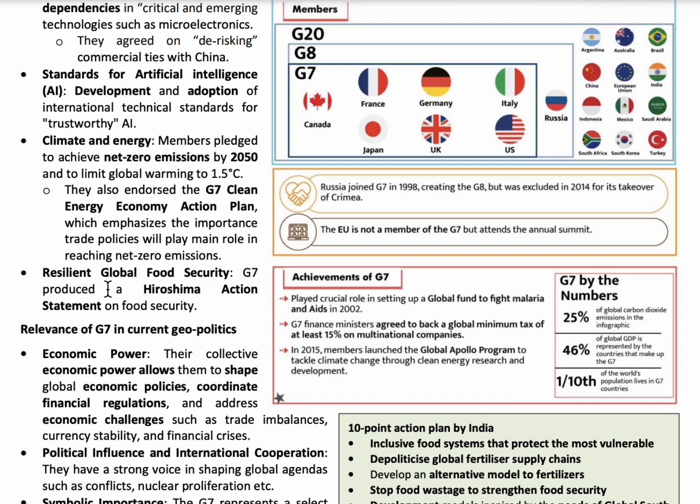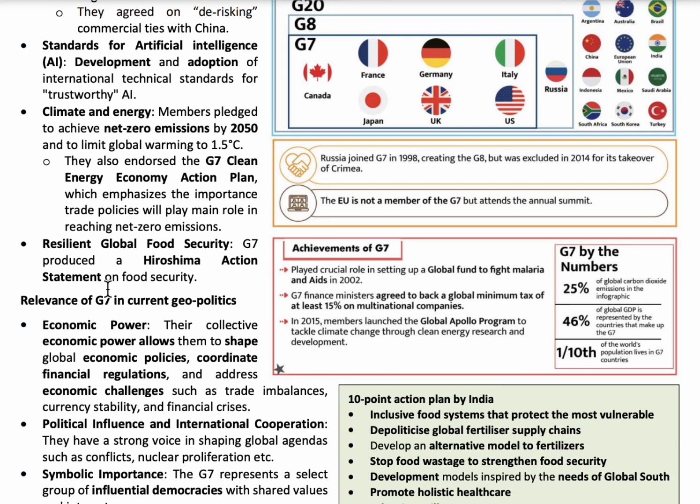So creating a coordinated strong economic base to counter the weaponization of trade, developing and adopting international technical standards in artificial intelligence, achieving net zero emissions by 2050, and responding to the global food crisis as suggested by the Hiroshima Action Statement are the outcomes of the 49th G7 summit.